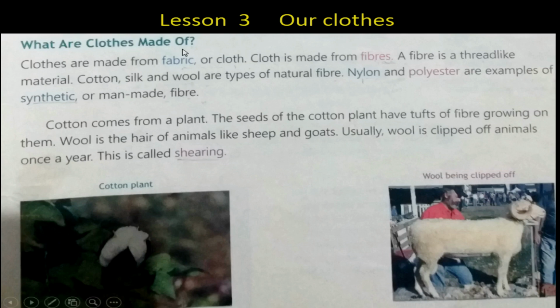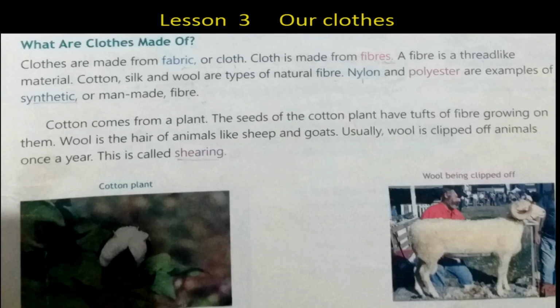Your chapter. Now I will be reading and explaining the chapter to you. Kindly pay attention. Let's start. Lesson 3, Our Clothes. What are clothes made of? Clothes are made from fabric or cloth. Cloth is made from fibers. A fiber is a thread-like material. Cotton, silk, and wool are types of natural fiber. Nylon and polyester are examples of synthetic or man-made fiber.